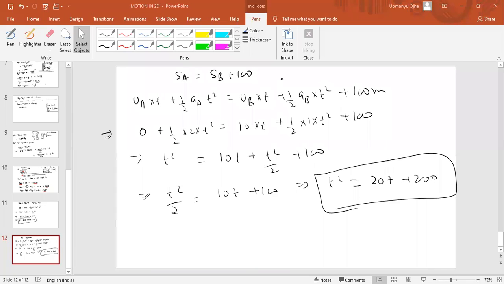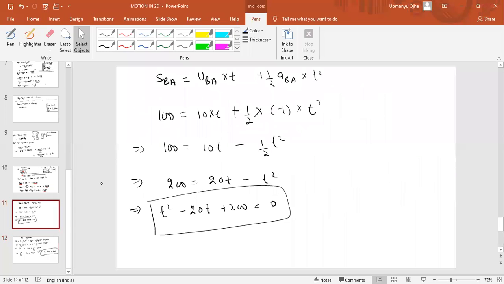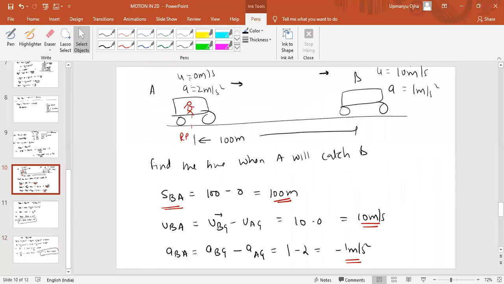t equal to 20 seconds. Okay, one mistake I have done in this equation.